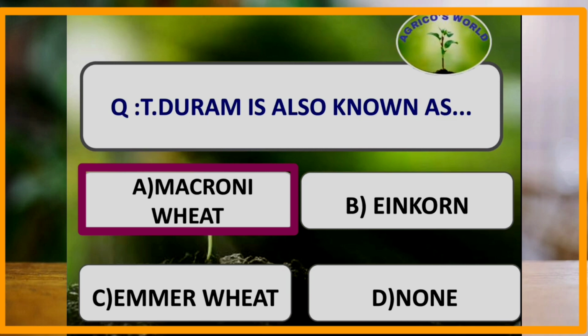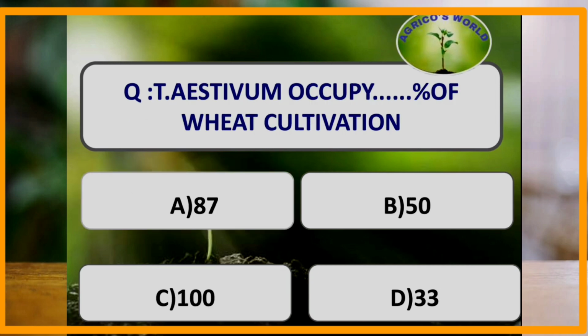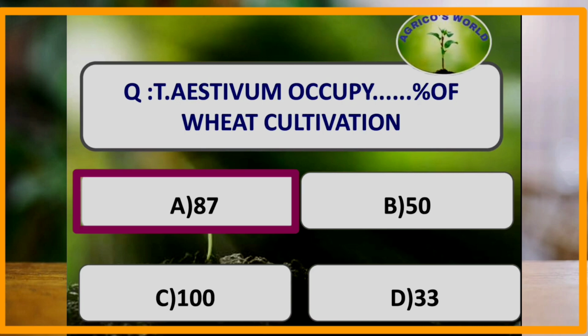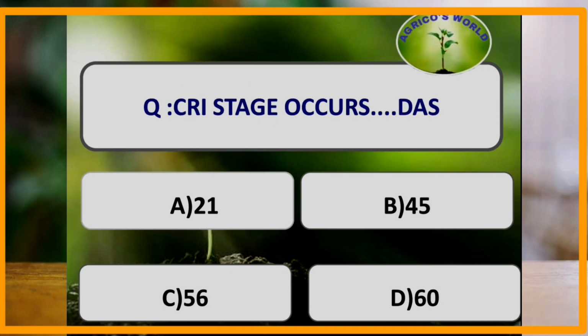Triticum durum and emmer wheat are tetraploid species whose 2n number is equal to 28, and einkorn wheat is diploid, whereas Triticum aestivum is a hexaploid wheat. Triticum aestivum occupy dash percentage of wheat cultivation. Triticum aestivum is a hexaploid wheat and it is also known as bread wheat, whose 2n number is equal to 42. Triticum aestivum occupy a large area, that is 87% of the total wheat cultivation.